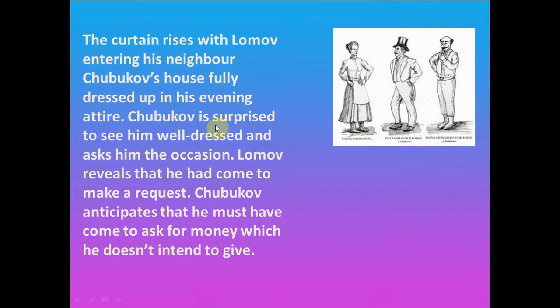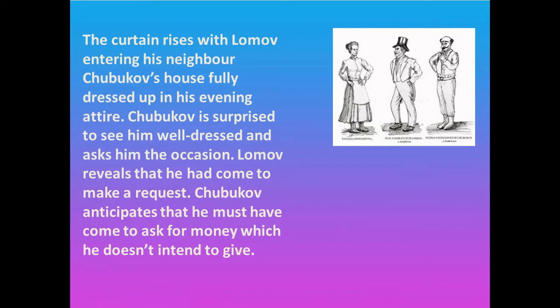Chubukov is surprised to see him well dressed and asks him the occasion. Lomov reveals that he had come to make a request. Chubukov anticipates that he must have come to ask for money which he doesn't intend to give. So this is how the play begins.